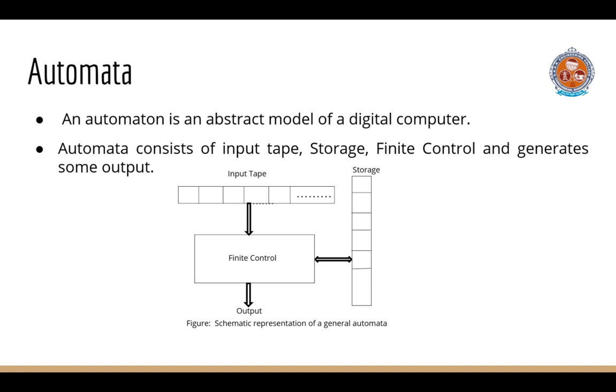The automata can produce output of some form. It may have some temporary storage device consisting of an unlimited number of cells, each capable of holding a single symbol from an alphabet. The automata can read and change the contents of storage cells. Finally, the automata has a finite control, which can be in any one of a finite number of internal states and which can change the states in some defined manner.